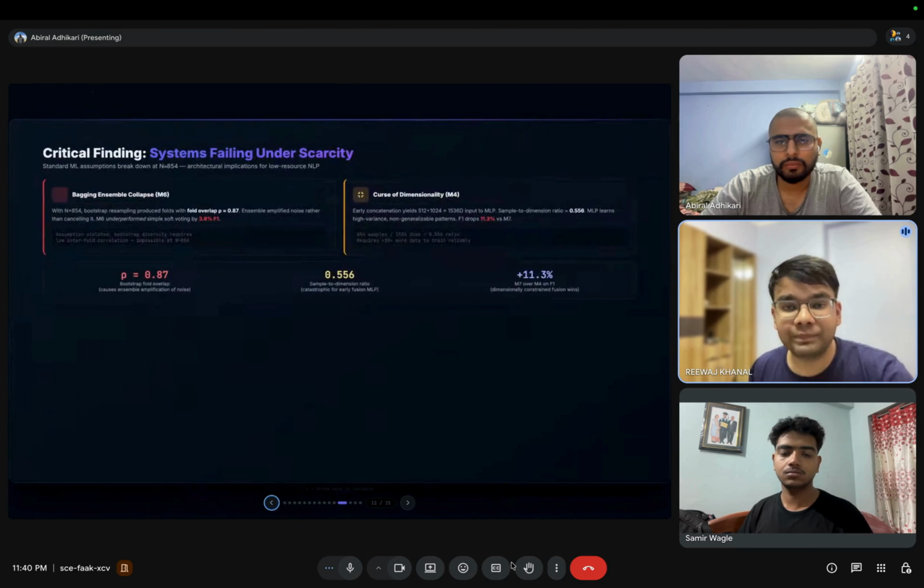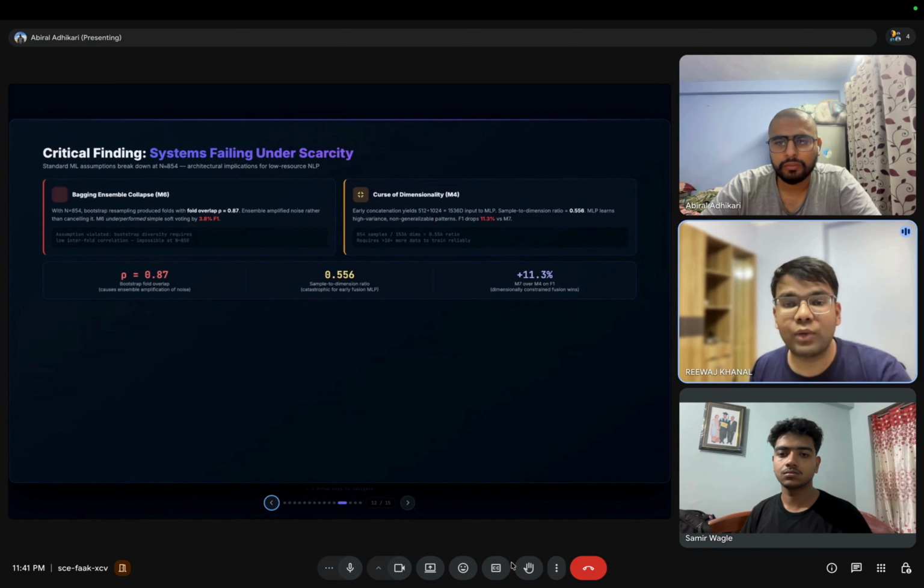On the 12th slide, we have systems under scarcity. Standard machine learning rules break down under extreme scarcity. Our bagging ensemble actually amplified noise because bootstrap folds overlap too much. Similarly, early concatenation failed due to the curse of dimensionality. There simply weren't enough samples to reliably train a 1500 dimensional input vector.